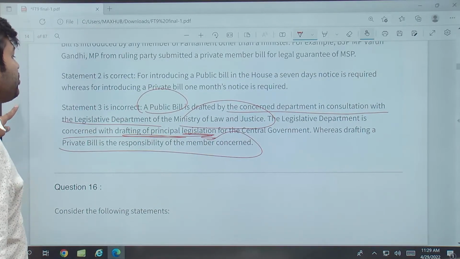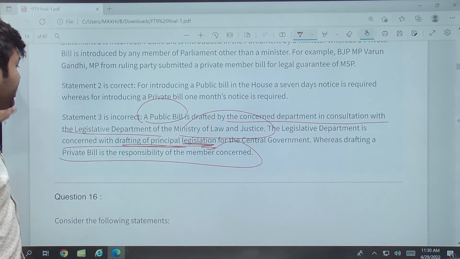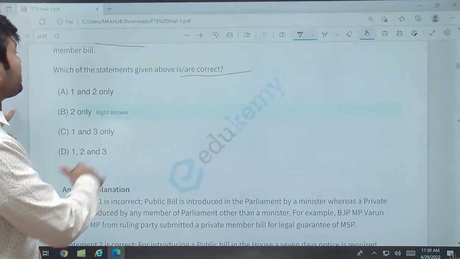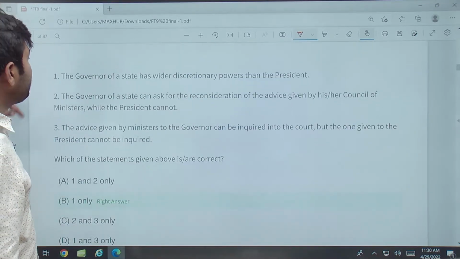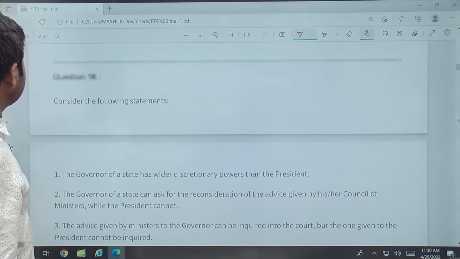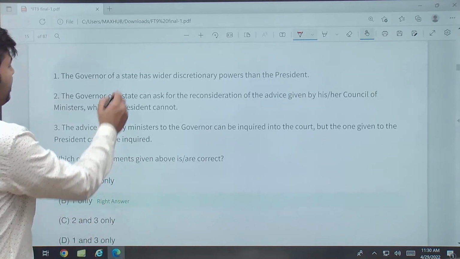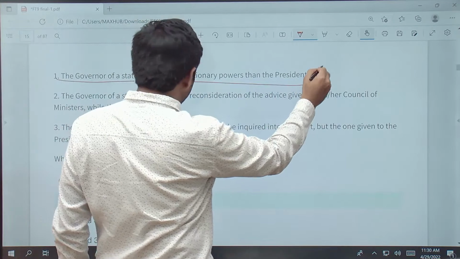अगर minister का होता है तो they will be helping, but for the rest, the concerned member will be doing it. So the statement is incorrect over here. Now question number 16. The governor of a state has wider discretionary power than the president.